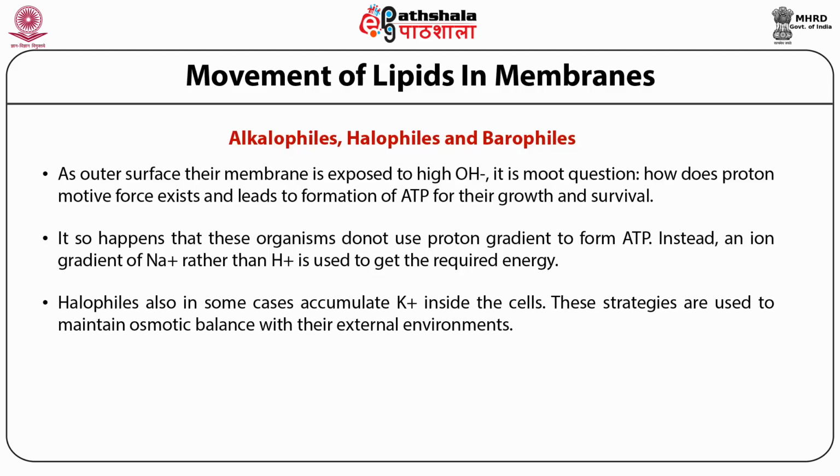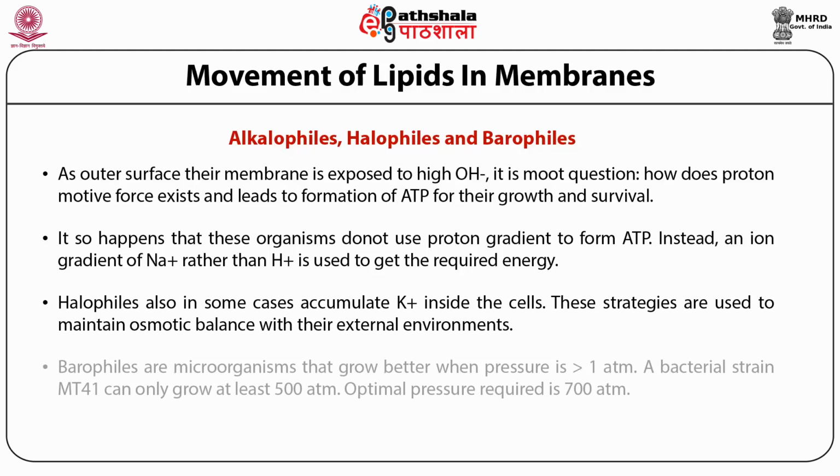Another class of extremophiles are barophiles. Barophiles are microorganisms that grow better when pressure is more than 1 atmosphere. A bacterial strain MT41 can only grow at at least 500 atmospheric pressure.